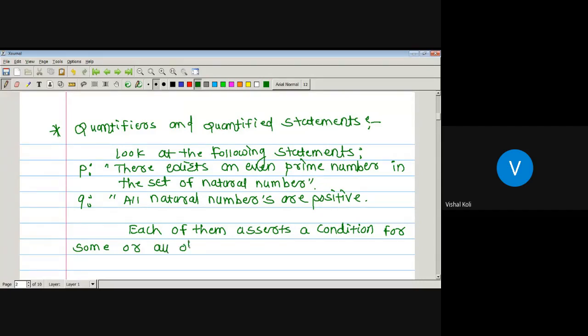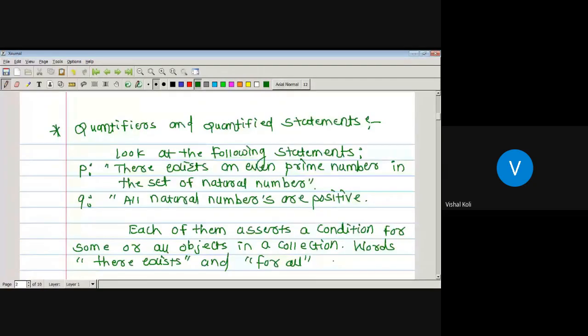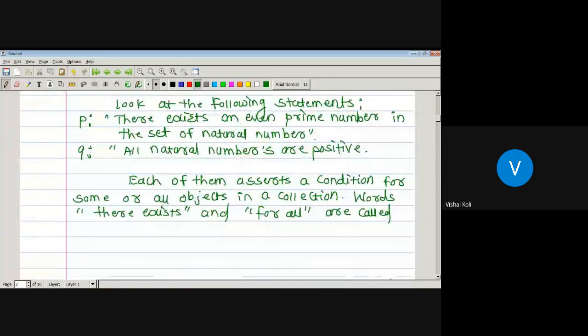The words there exists and for all are called quantifiers.